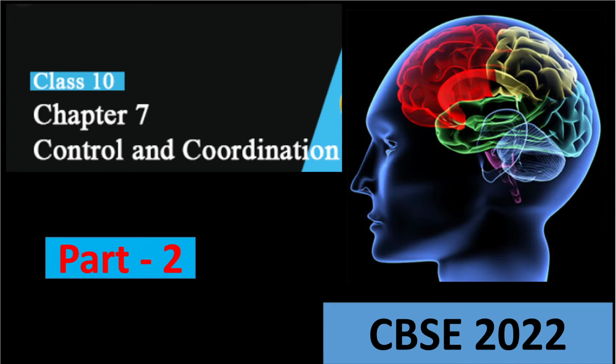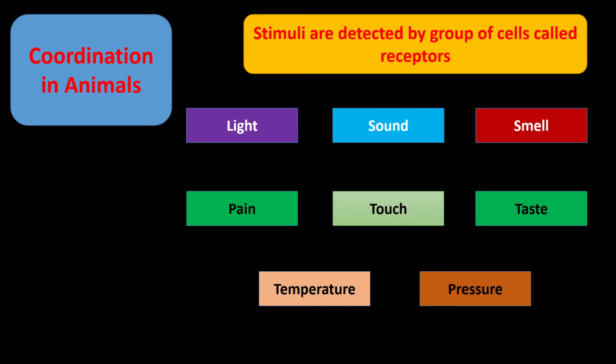So today we are going to discuss the second part of the control and coordination chapter of class 10th. In the previous class we discussed in detail how coordination in plants takes place. Today, part 2, is how it takes place in animals. Okay, so let us start.